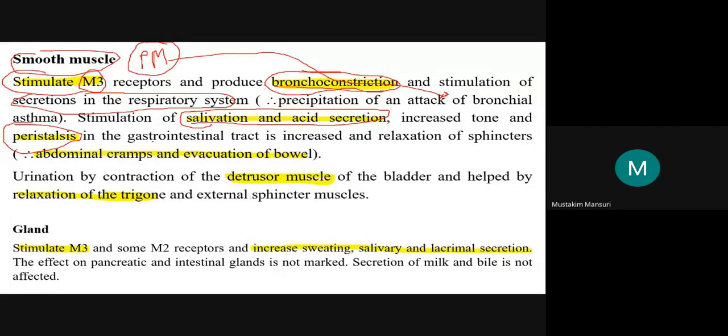That is why many patients have abdominal cramps, and because of the peristaltic movement it leads to evacuation of the bowel. Regarding the urinary system, just remember that table.